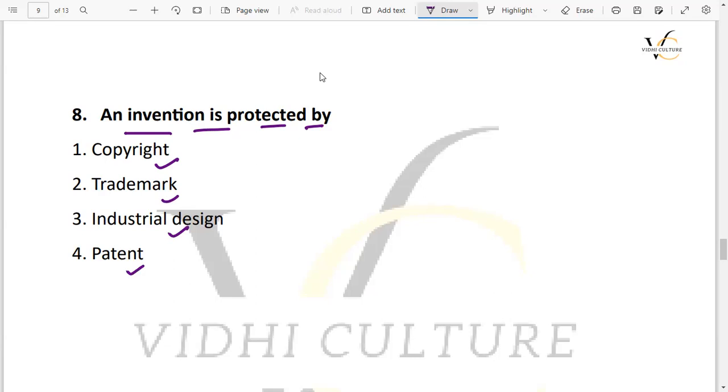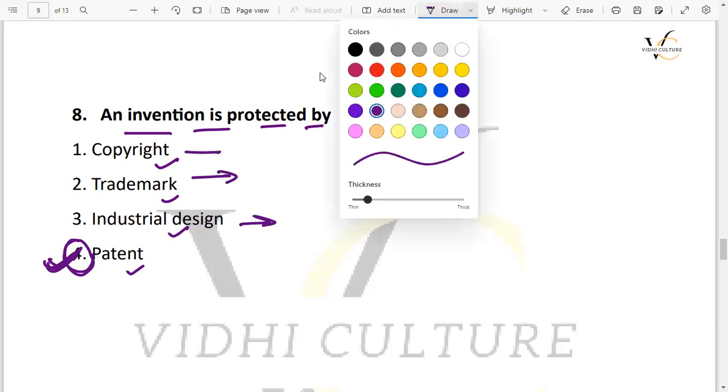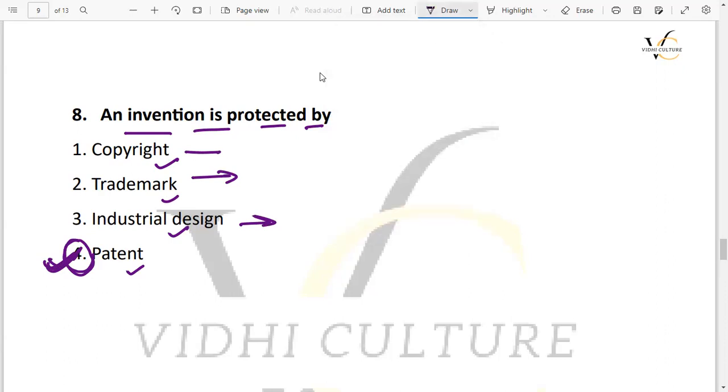So the right answer in this question is the patent. An invention is protected by the patent. We'll also look at what things are protected under each of these. So if we look at copyright, as we have seen in the last question, it is not the idea but the expression which is protected.